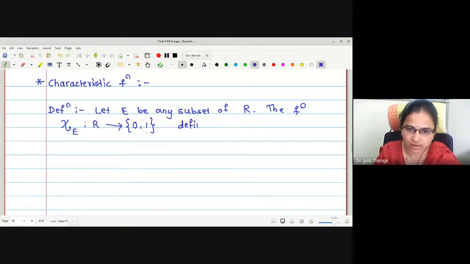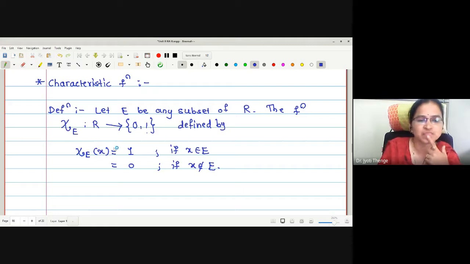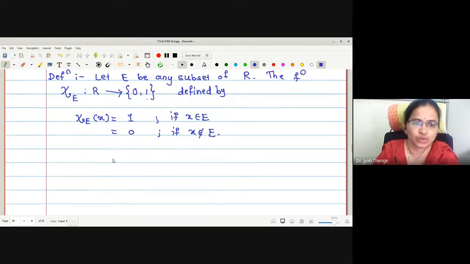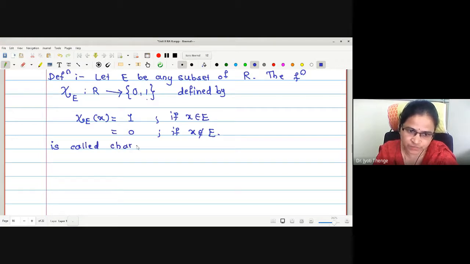Defined by: curly chi E of x is equal to 1 if x is in E, and equal to 0 if x does not belong to E. If x is a member of E, the value is 1. If x is not a member of E, the value is 0. This is called the characteristic function. Sometimes the word membership function is also used.